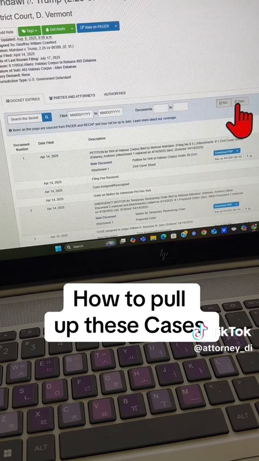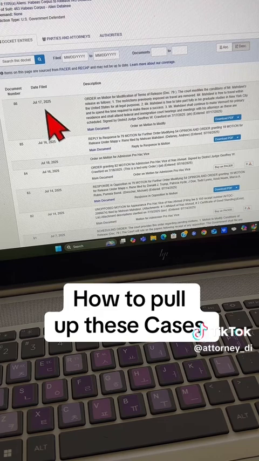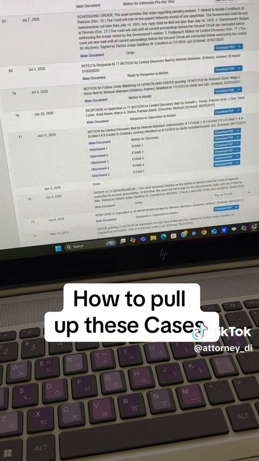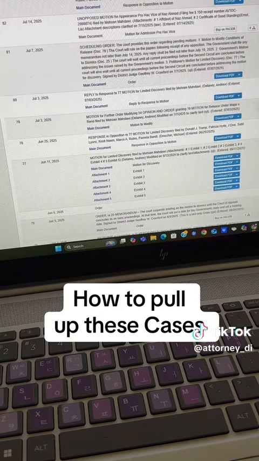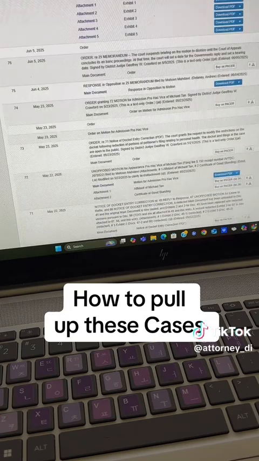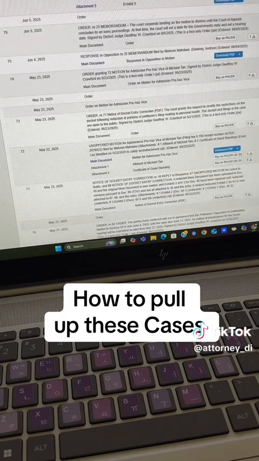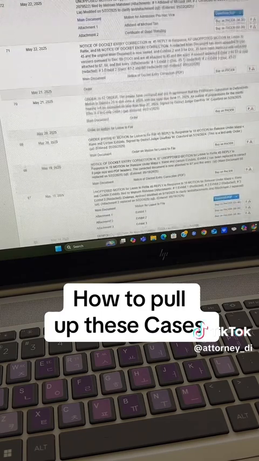But right now I'm trying to do an update on the case. So I come over here and it looks like July 17th, we have an order on modification of terms of release. So he has been released here. There is some clarification on that release by the court. So that tells me July 17th, and that means most of what's happening in this case is probably over in the appellate court. We have a scheduling order here, so I can see when everything is due, and I'm continuing to scroll down because I'm trying to find where the Court of Appeals became involved.